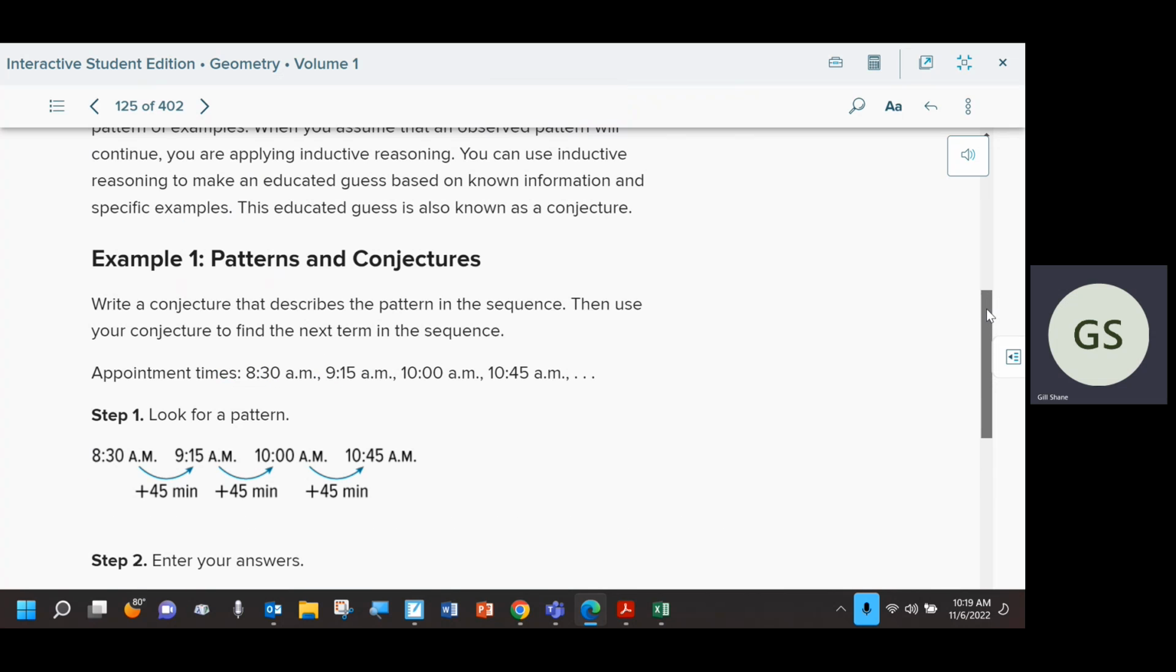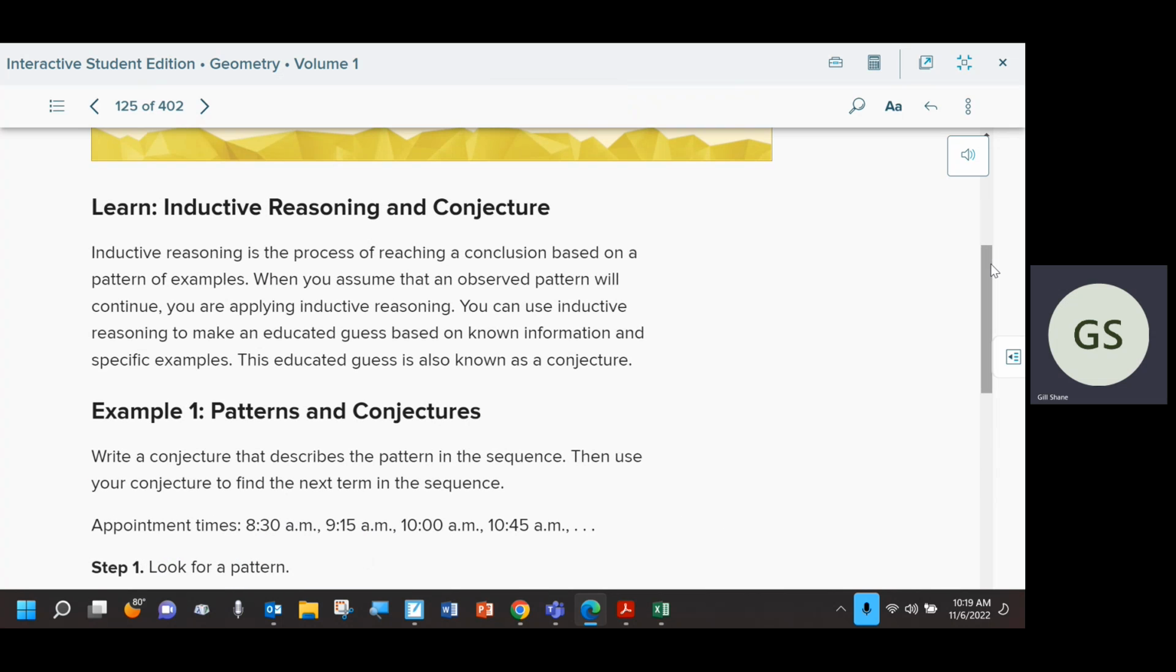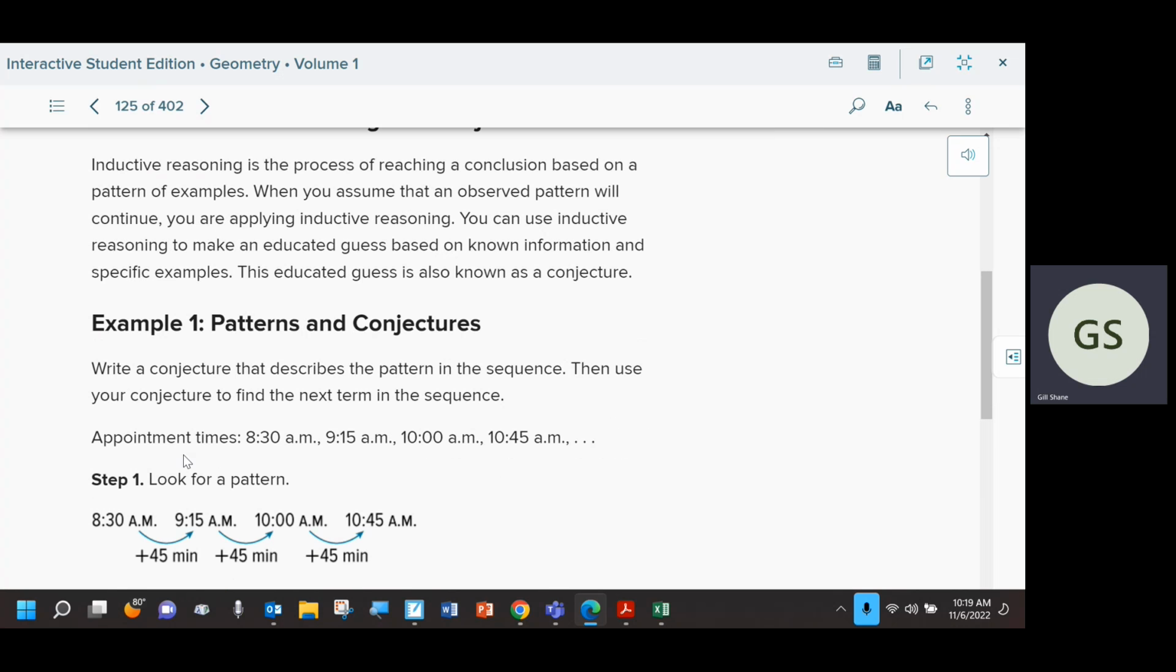So a conjecture, we said, is just a conclusion based on observation. Doesn't mean it's true, but we have some kind of given information, or something we've observed, that will allow us to make some kind of conclusion that we think might be correct based on the pattern. So that's the first big word: it's based on some pattern in a lot of situations.